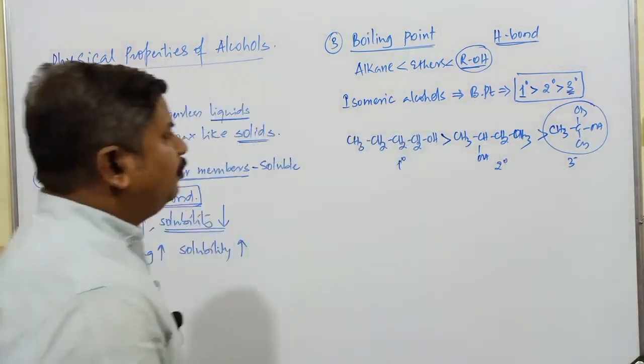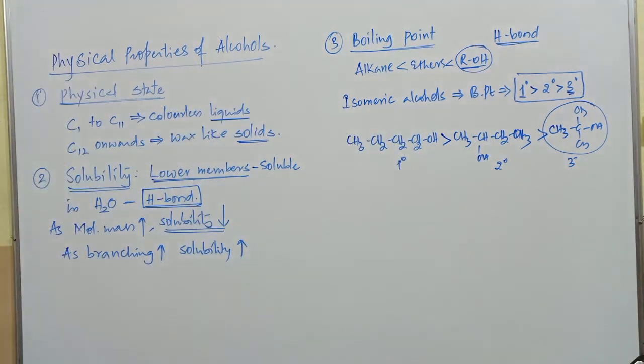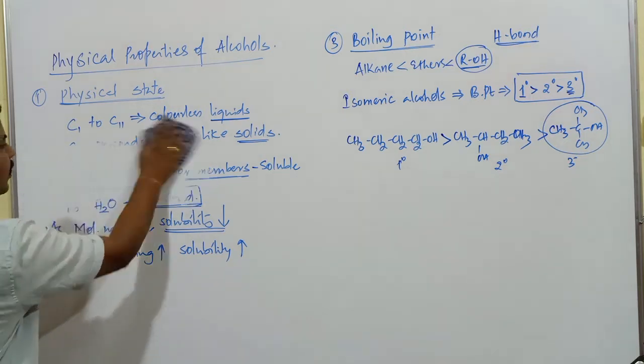After this, we will move on to the next one, that is about chemical properties of what? Alcoholic compounds. Okay? Chemical properties of alcoholic compounds.